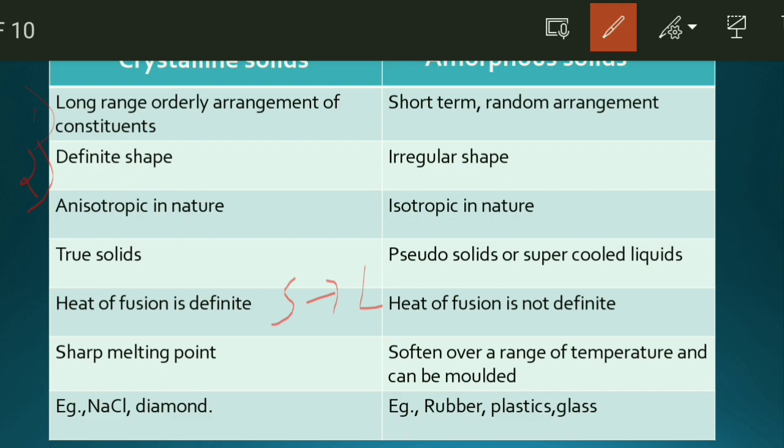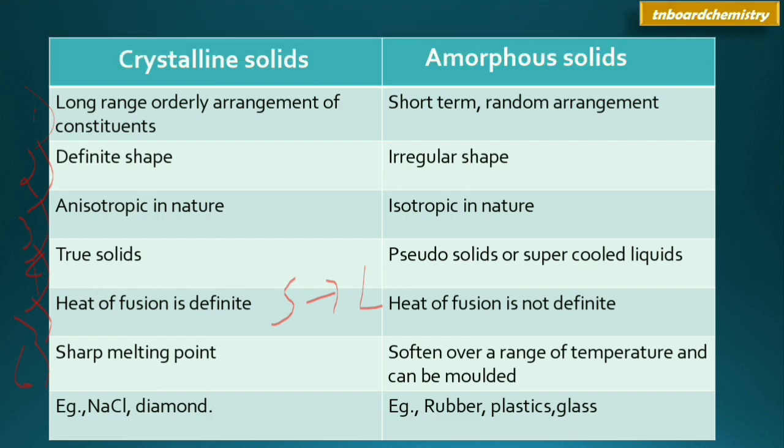We have 6 points in these differences. Based on the marks, you can add these points. If they ask this question for 5 marks, you can write all the 6 points so that you don't lose marks. I think these differences between crystalline and amorphous solids would be simple for you to understand.